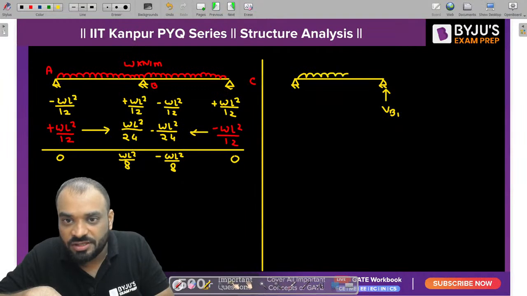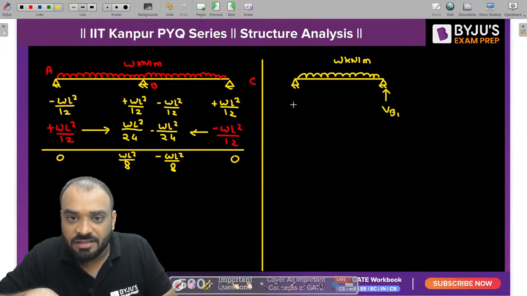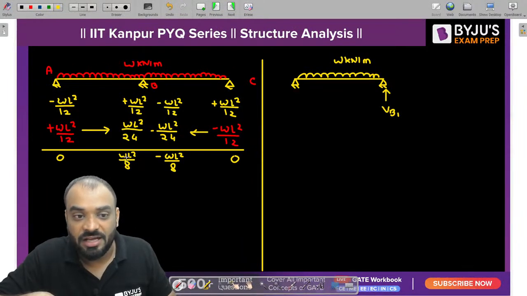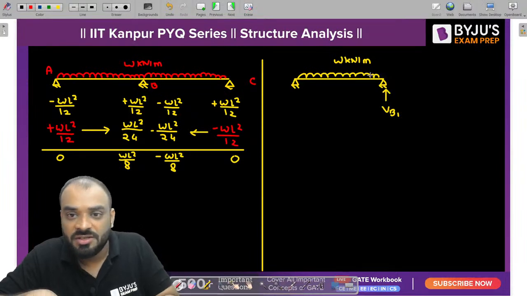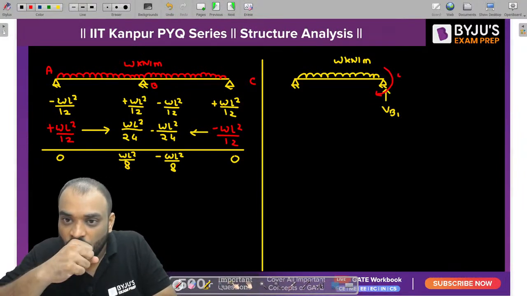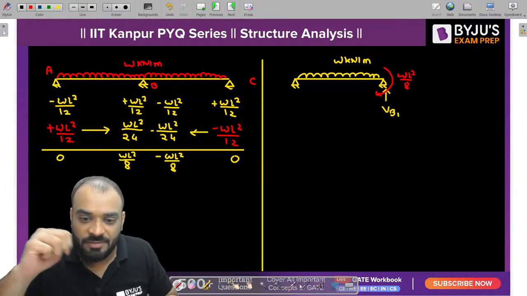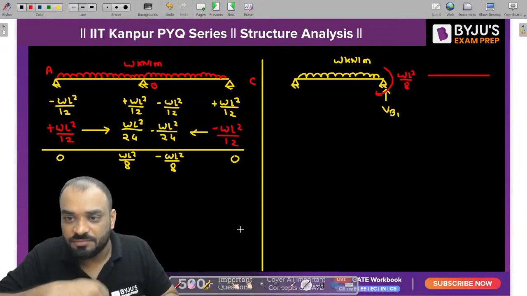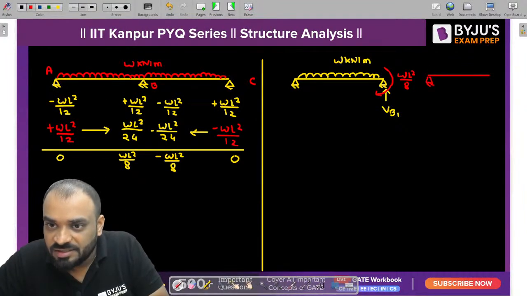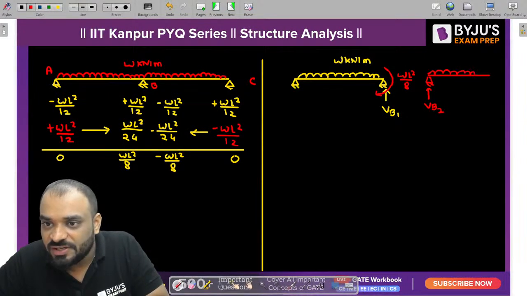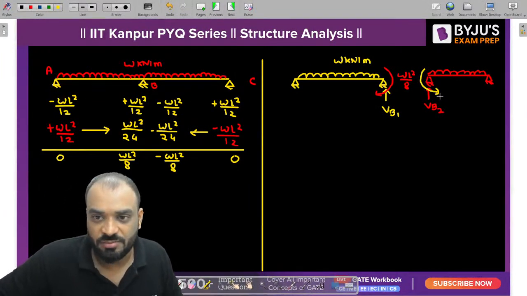and a UDL is placed on the entire span, whose intensity is W kilonewton per meter, and the bending moment value at this particular end is 0, and the value of moment is WL square by 8, and it is positive. If it is positive, it is clockwise in nature. So you need to apply the moment like this. Similarly there is another half portion of the structure, where you will have VB2 as a reaction. Again UDL is there, and this is also a hinge, and the moment is equal to how much? It is WL square by 8, but it is anti-clockwise in direction because it is negative.